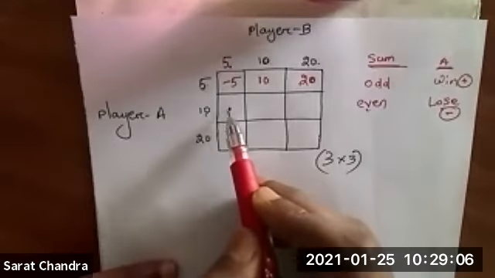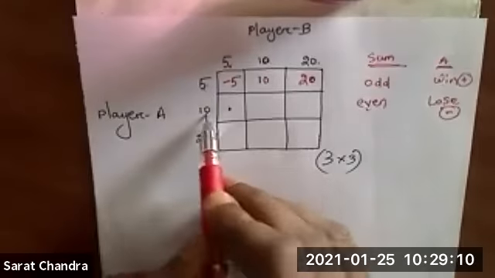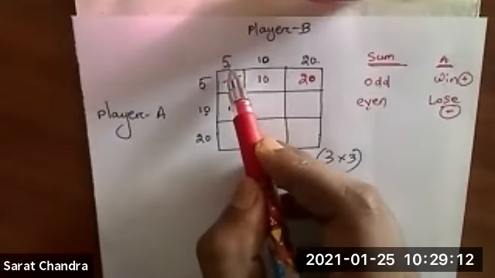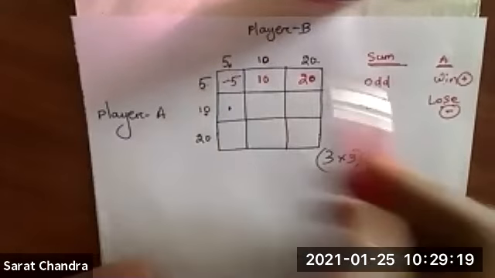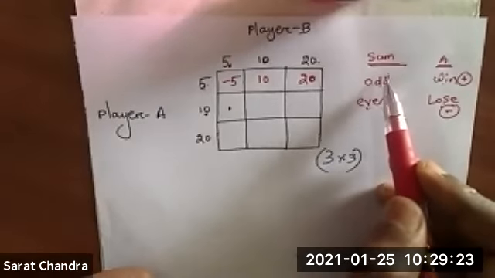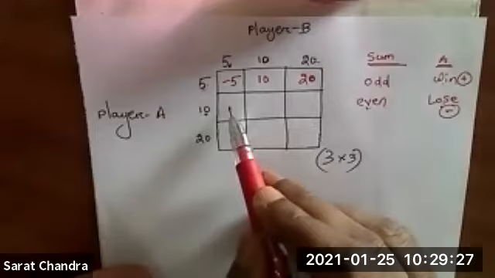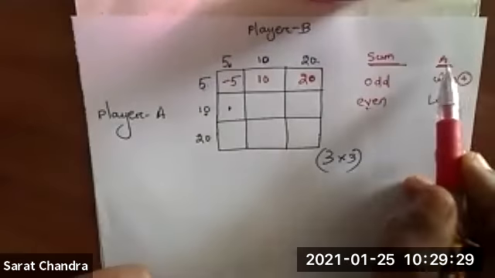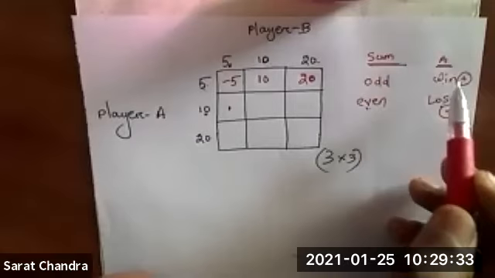For this box, the row value is 10. Column value is 5. What is 10 plus 5? 10 plus 5 is 15. Is 15 an odd number or an even number? 15 is an odd number. Odd means it will be positive. The value will be positive. Means A will win. Yes, that is correct. A will win. How much amount will A win?